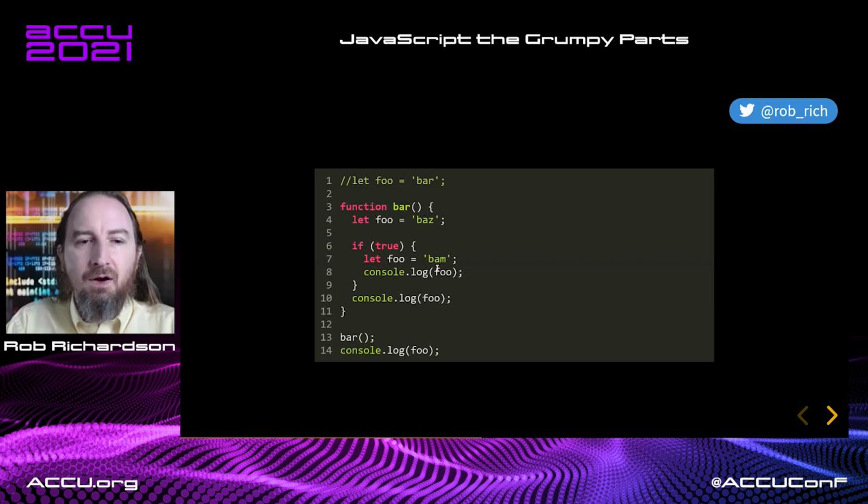Inside here, our inner foo is set to bam. So we'll console log that inner foo, bam. Outside this curly brace, the let variable goes away and we console log foo, that's Baz here. So we got bam, Baz.